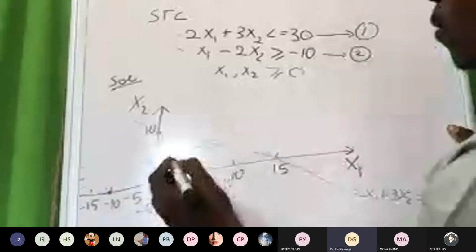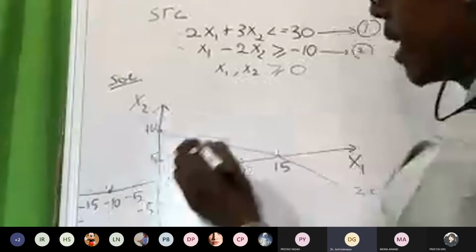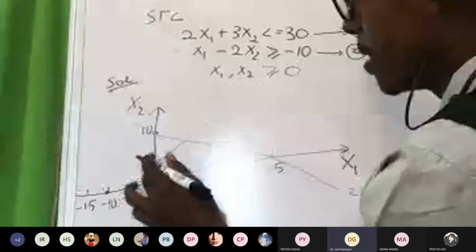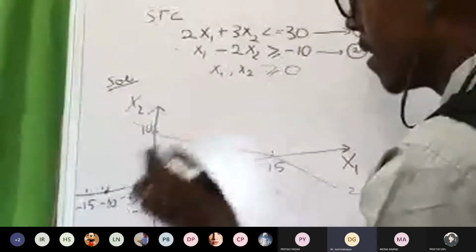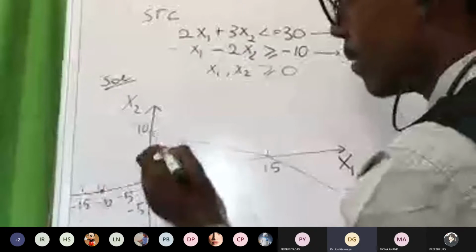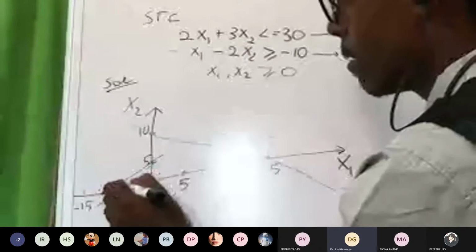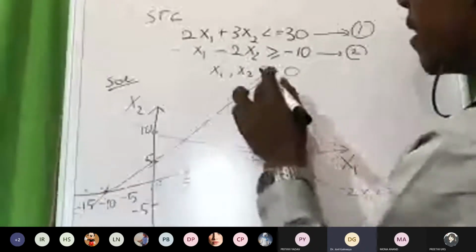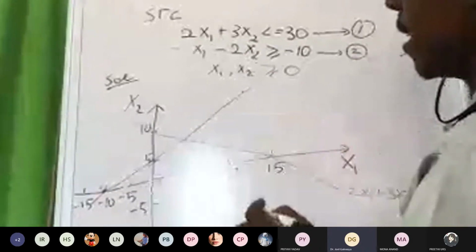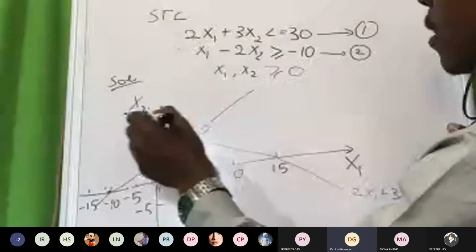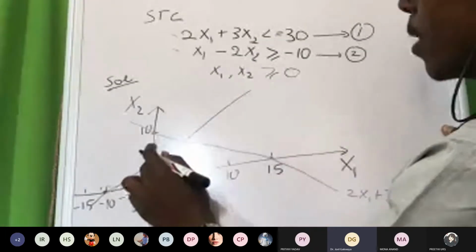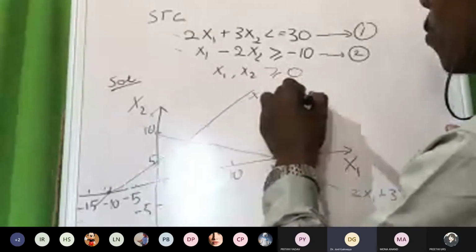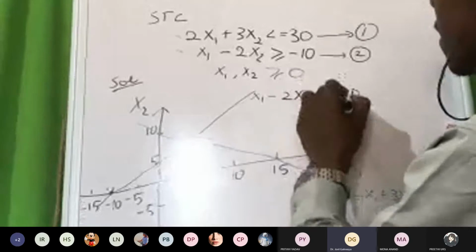X2 is equal to 5 here, and then I will draw the straight line. Let me draw the line from this point. It has to pass through this point here and then goes up. So this line, one is blue, another one is black, is known as x1 minus 2x2 is equal to minus 10, correct?